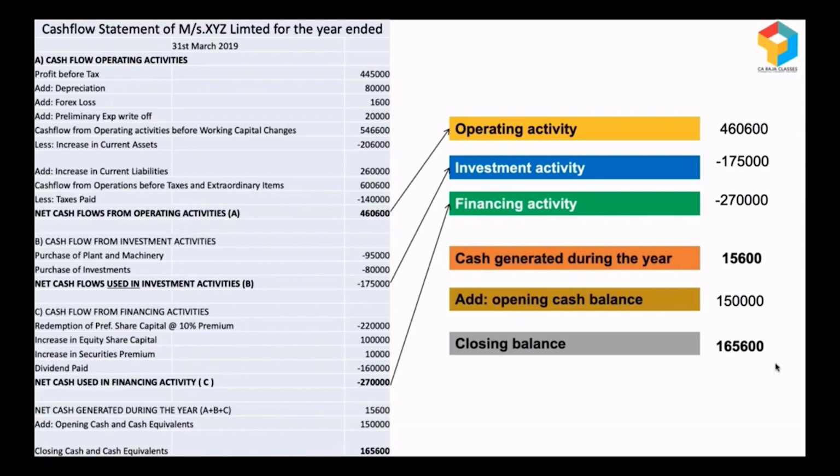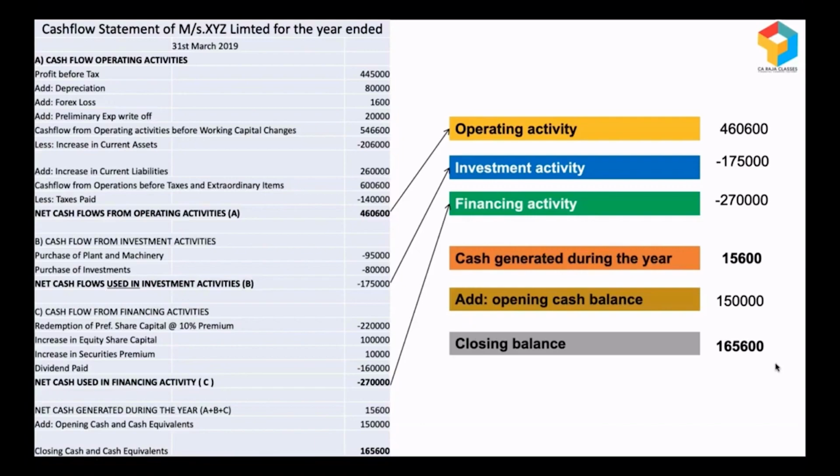But you should also be very cautious, because sometimes businesses will be showing a good amount of profits, but cash flows from operating activity will be negative. It's because most of their sales are locked with the customers, or most of the money is locked in the inventories. So because of that, cash flows are not happening, so they'll be struggling. So for a healthy business, what is required is a positive cash flow from operating activity.